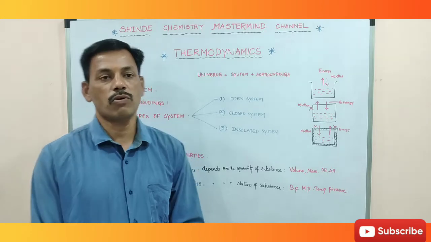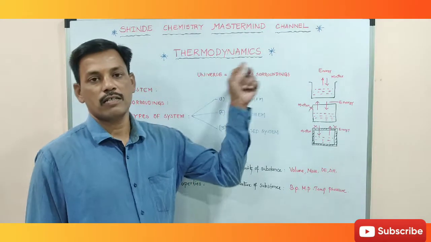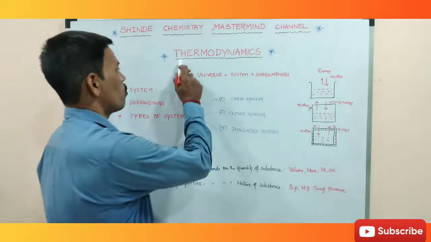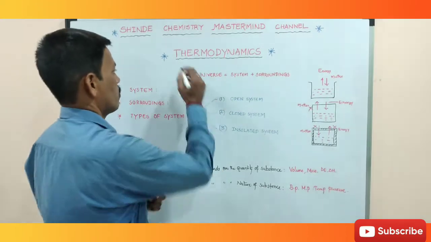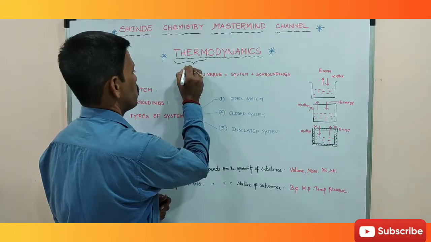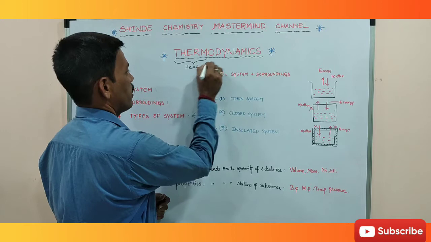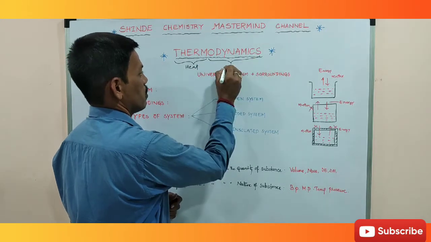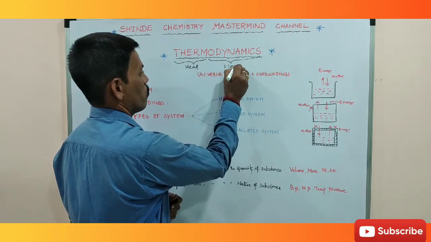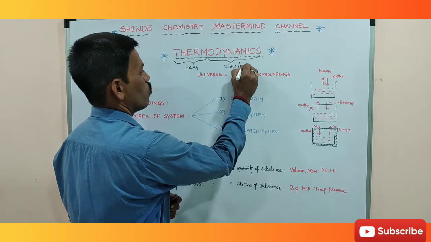Already you know in thermodynamics, thermo means heat and dynamics means flow or movement.